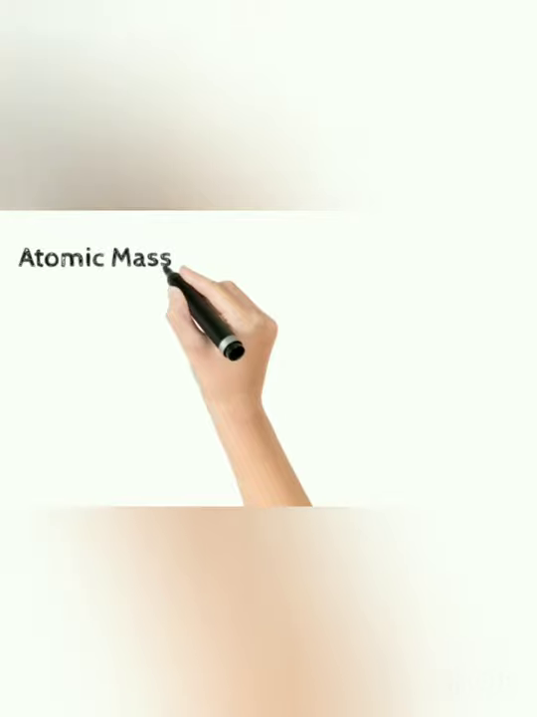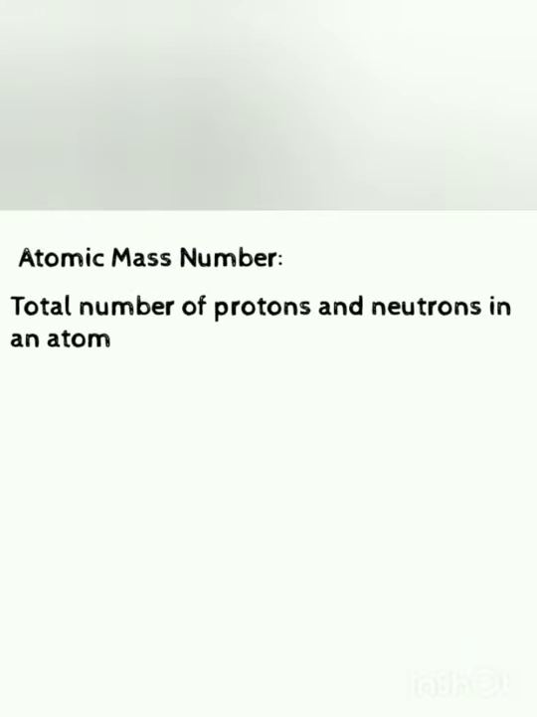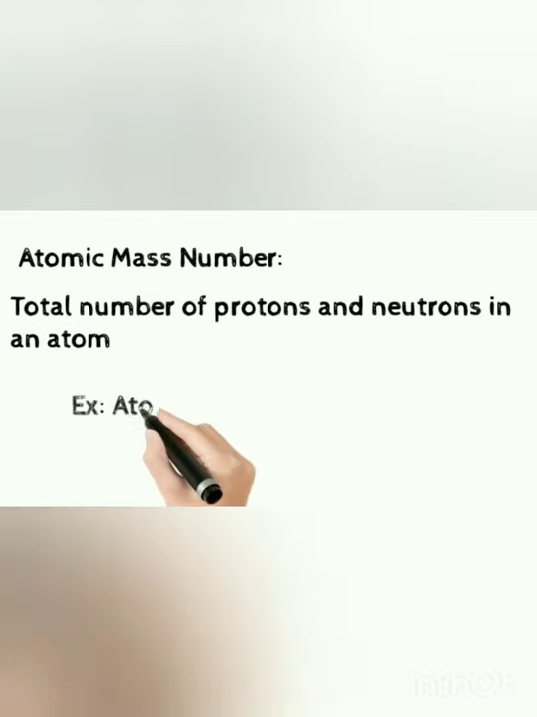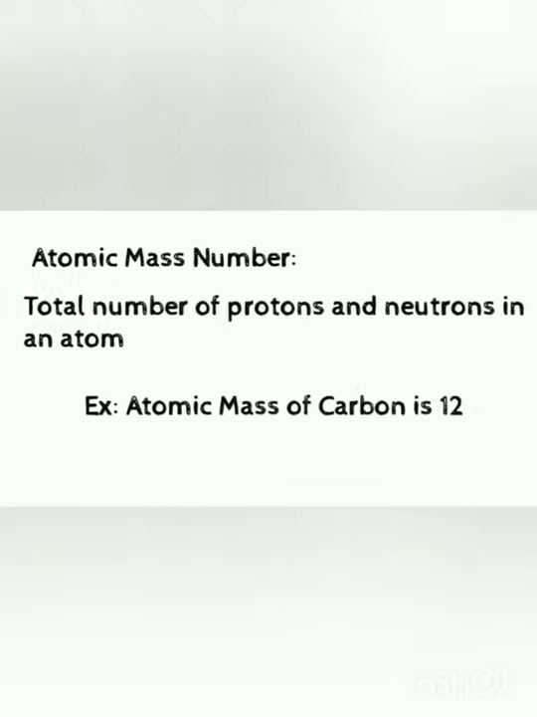So let's discuss our last topic, that is atomic mass number. Its definition is total number of protons and neutrons in an atom. Means to find atomic mass number, we should just add protons and neutrons in any of the atoms. An example is the atomic mass of carbon, which is 12. Means in carbon 6 protons and 6 neutrons are there. Altogether by adding we get the atomic mass of carbon, that is 12.